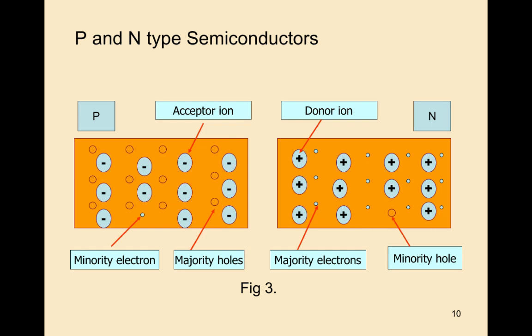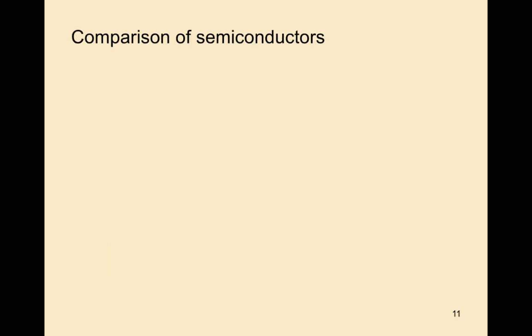Here the ions are called donor ions. The plus symbol indicates the donor, the minus symbol indicates the acceptor. This is the simple diagram related to p-type and n-type semiconductors.